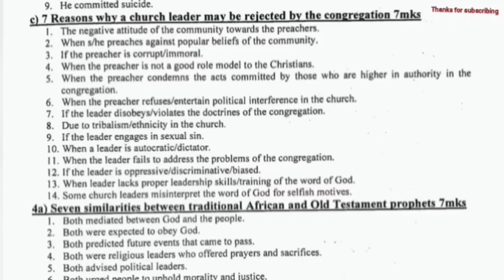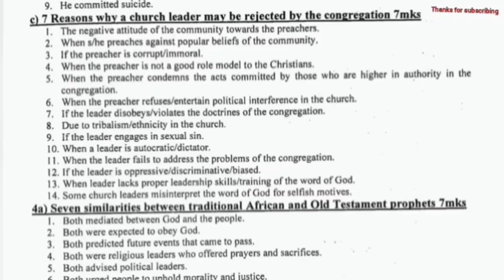3c. Reasons why a church leader may be rejected by the congregation. The negative attitudes of the community towards the preachers. When he preaches against popular beliefs of the community. If the preacher is corrupt. When the preacher is not a good role model to the Christians. When the preacher condemns the acts committed by those who are higher in authority in the congregation. When the preacher refuses or entertains political interference in the church.